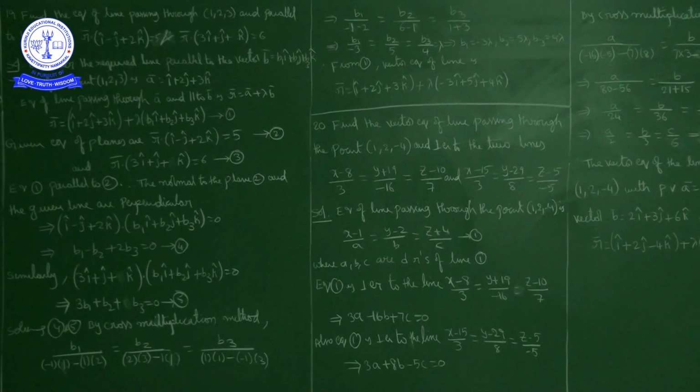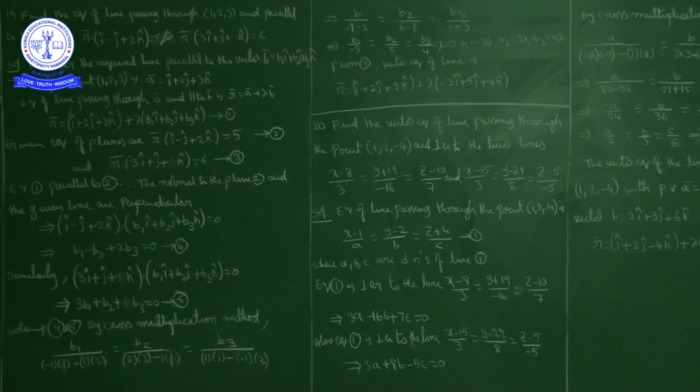So from 1, the vector equation of line is r bar is equal to i cap plus 2j cap plus 3k cap plus lambda times of minus 3i cap plus 5j cap plus 4k cap. Okay, here is the equation of line passing through a point, and line is parallel to two planes.